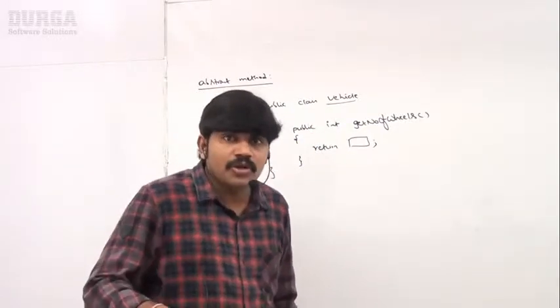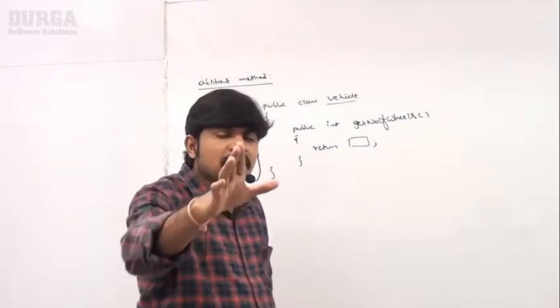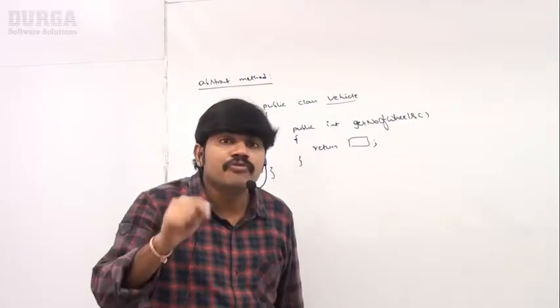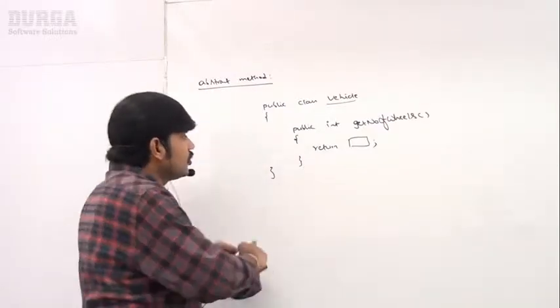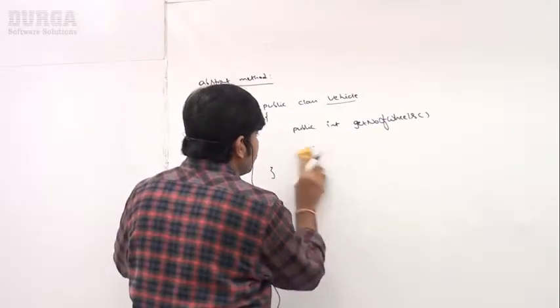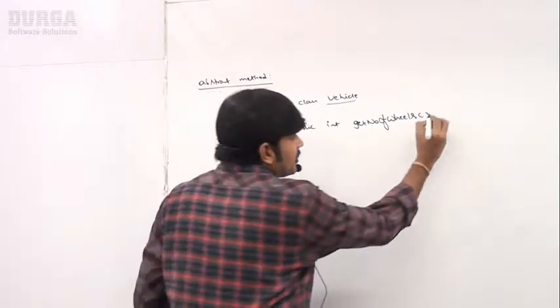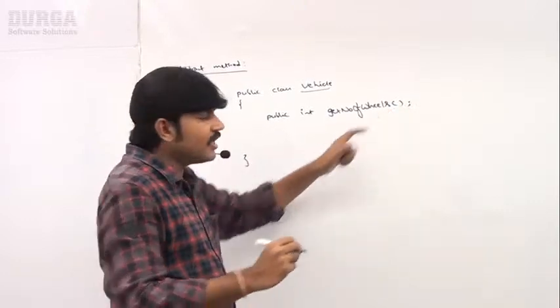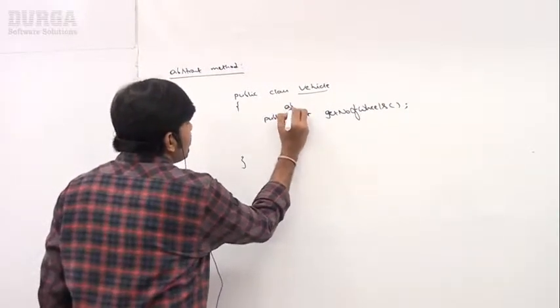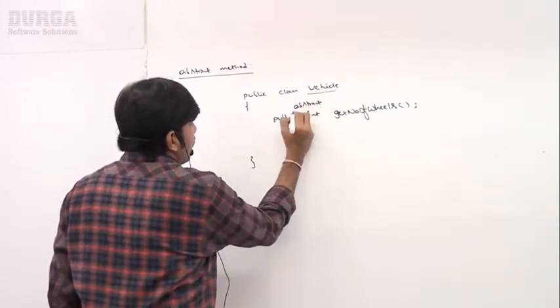If you don't know about the implementation, no problem. Happily we can declare a method with the abstract modifier. Remember this one, sir. If we don't know about implementation, keep a semicolon and declare this method as abstract.